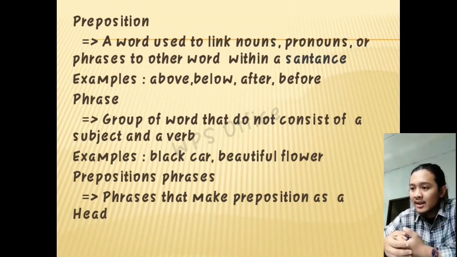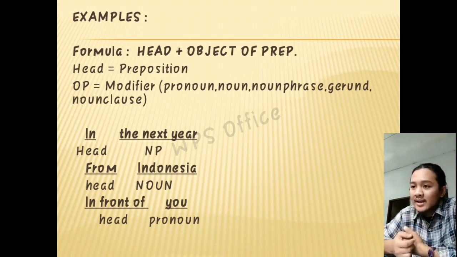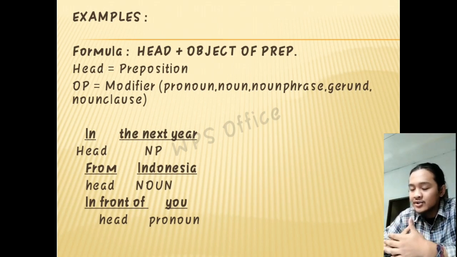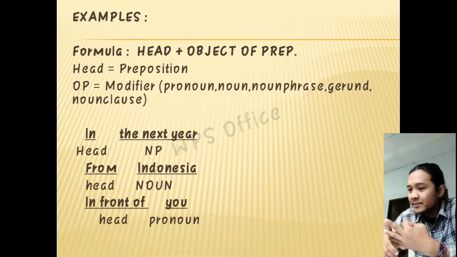So what is the meaning of making a preposition as a head? The formula is head plus object of preposition. The head is the preposition, and then the object of preposition is the modifier. It can be a pronoun, noun, noun phrase, gerund, and noun clause. For example, in the next yard. In is the head, and then the next yard is the object of preposition as a noun phrase.